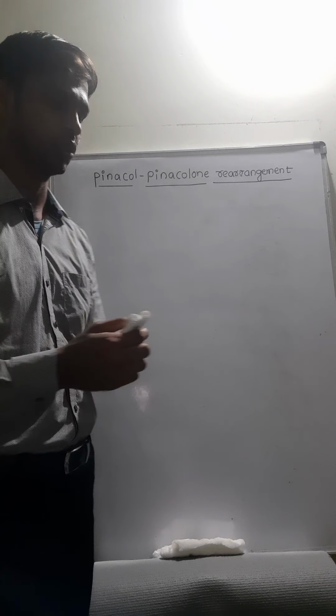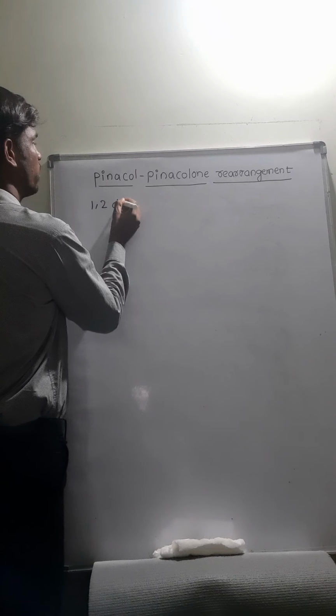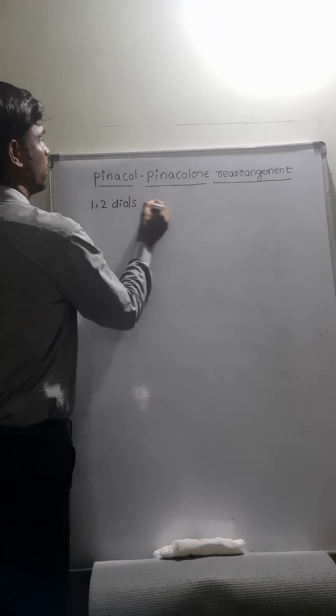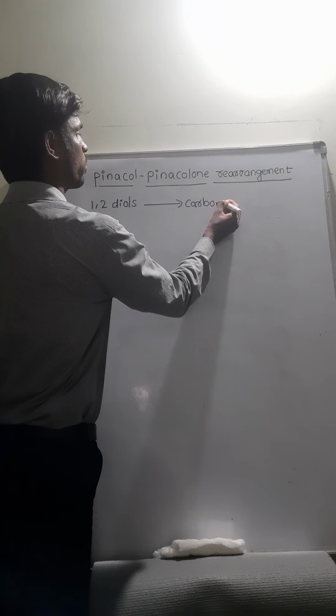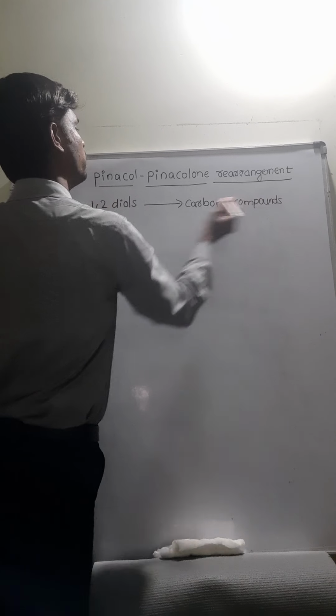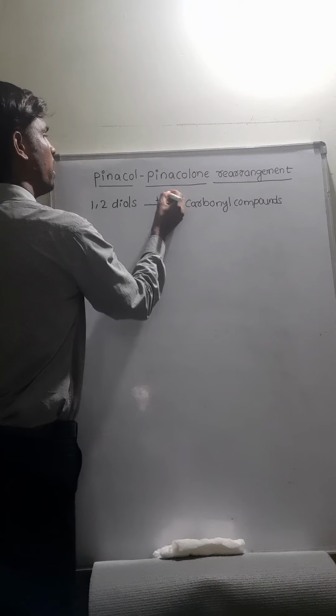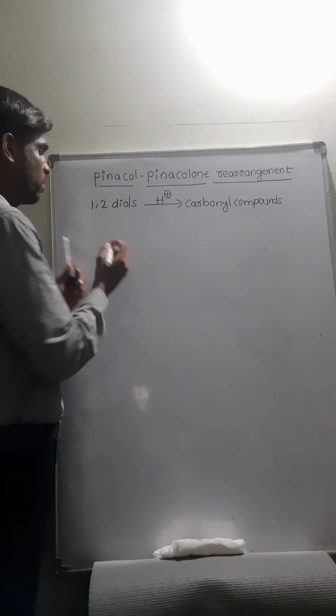Let's see the definition. 1,2 diols are converted to carbonyl compounds. This reaction takes place in acidic medium. Let's see one example.